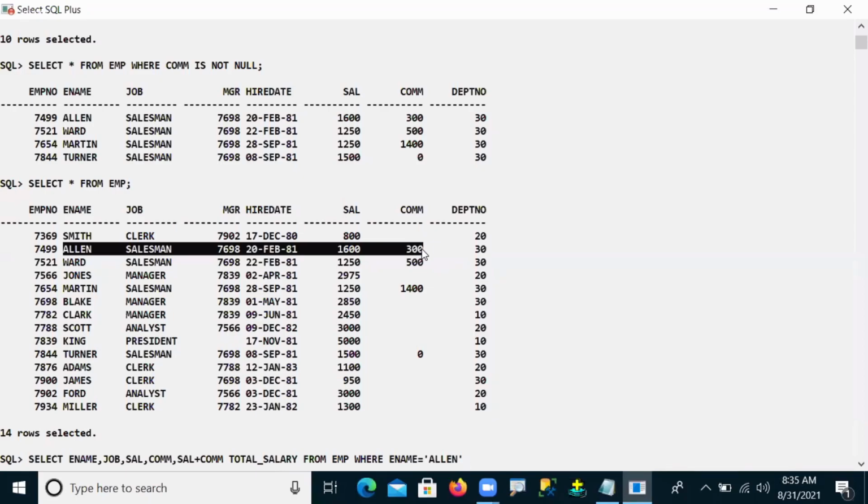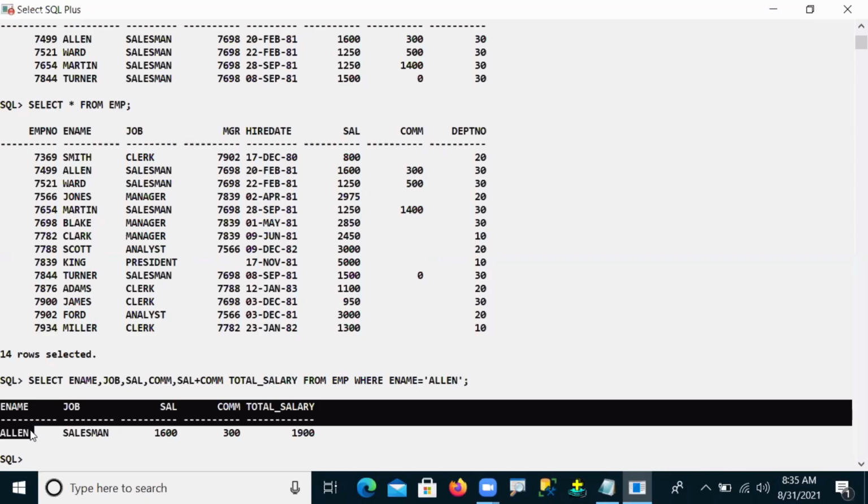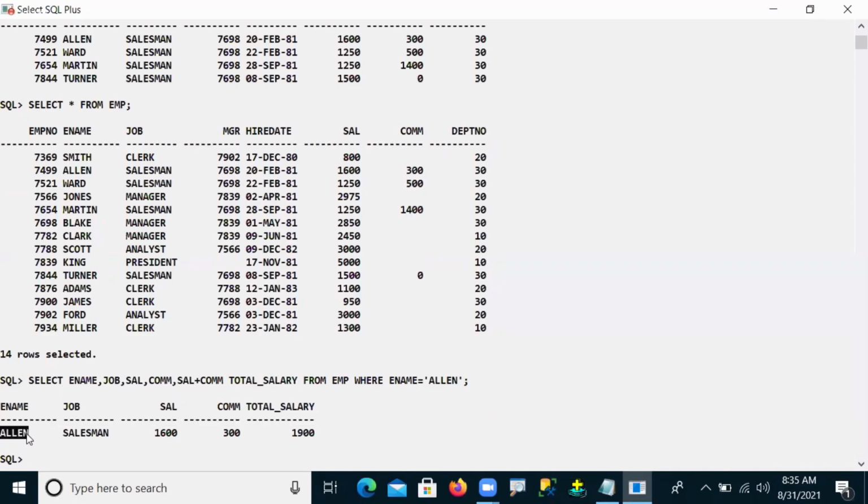Okay, fine. Let me execute now. So the name is Alan as per the table information, job is salesman, salary is 1600, commission 300, and salary plus commission, the total salary, is 1900.